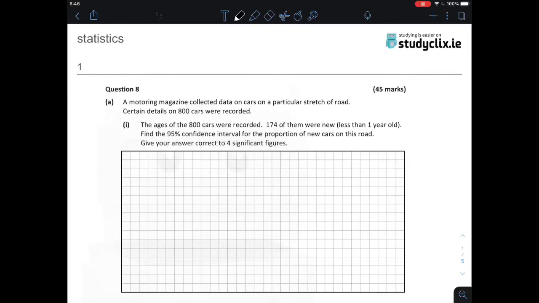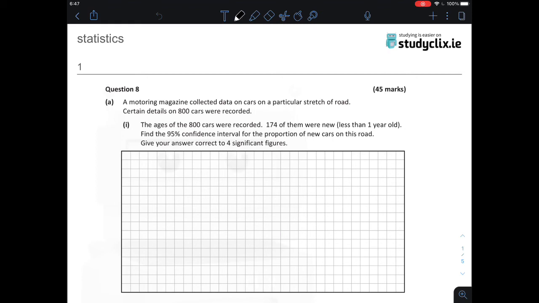Hi guys, this is the 2019 question 8, a statistics question. A motoring magazine collected data on cars. Certain details on 800 cars were collected. The ages of 800 cars were recorded. 174 of them were new. Find the 95% confidence interval for the proportion of the new cars.